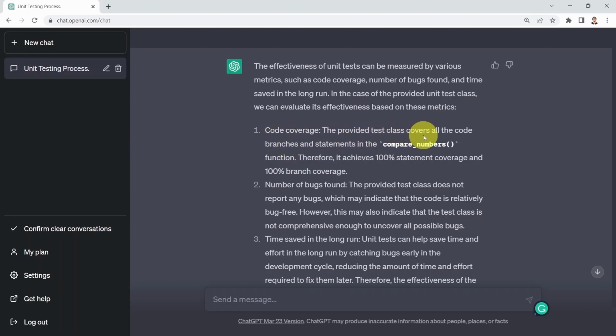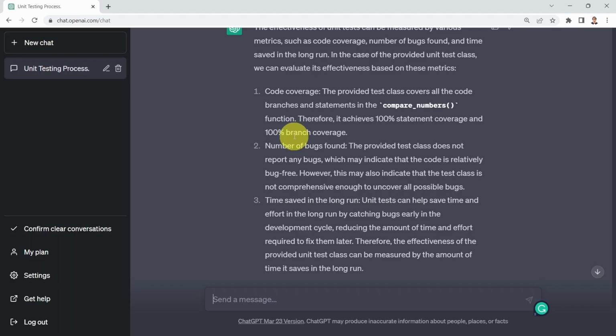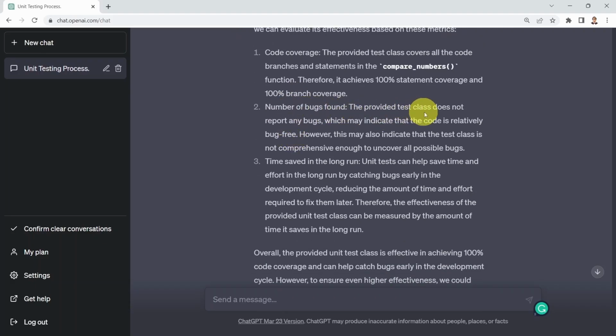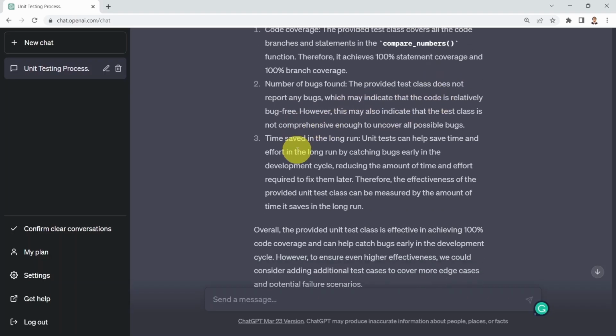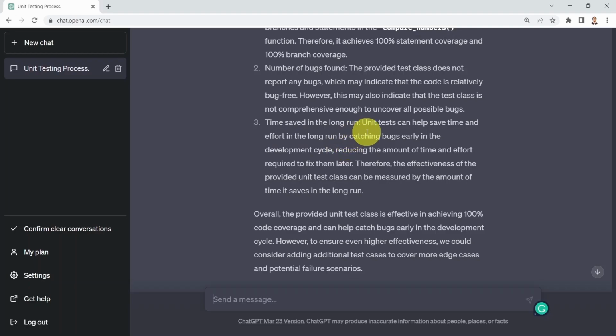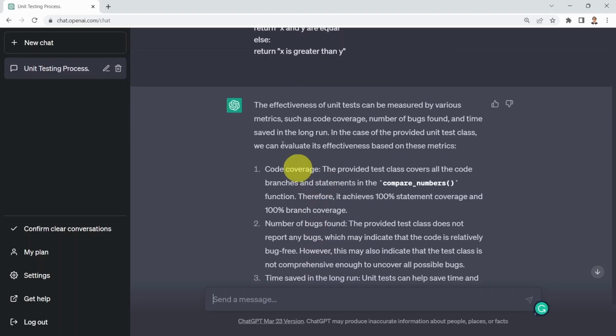On code coverage, it says the provided test case covers all the code, branches, and statements in the compare numbers function. Therefore, we achieve 100% statement coverage and 100% branch coverage, which is perfect. Then on number of bugs found, the provided test class does not report any bugs, which may indicate that the code is relatively bug-free. And then time saved in the long run: unit tests can help save time and effort by catching bugs early in the development cycle, reducing the amount of time and effort required to fix them later. These are the three metrics that ChatGPT recommended to ensure that we have a proper unit test case for our code.